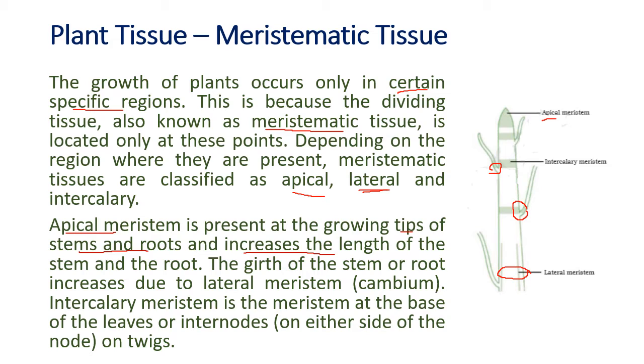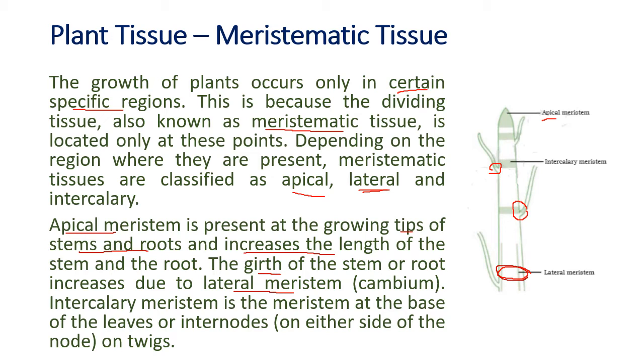Second is the lateral. Lateral means what? The thickness. The plant becomes bigger, the thickness increases. So that is done by the lateral meristem. The thickness is also called the girth, the diameter. So the stem becomes thicker, the root becomes thicker because of the lateral meristem.